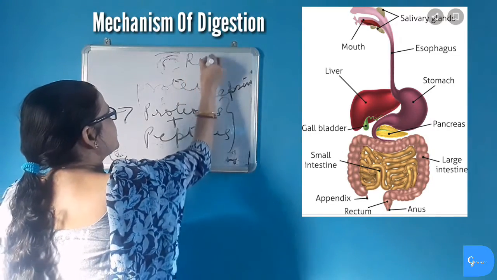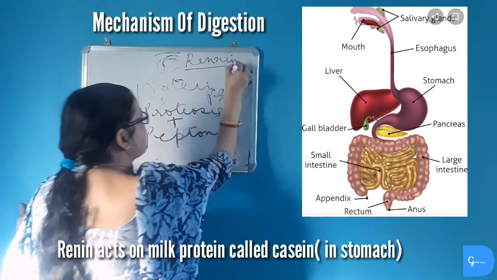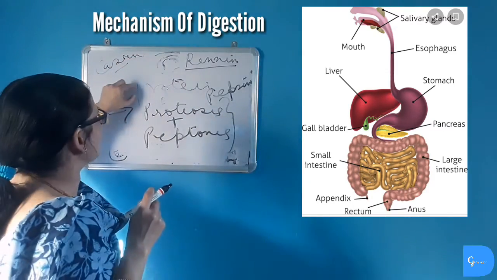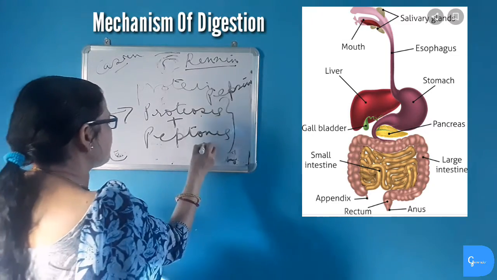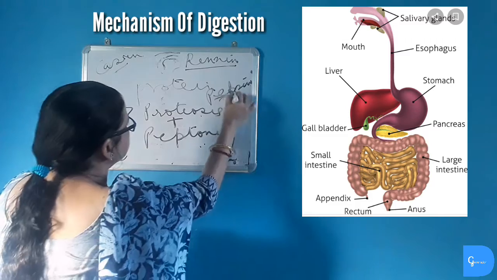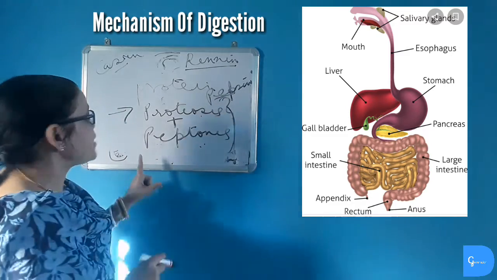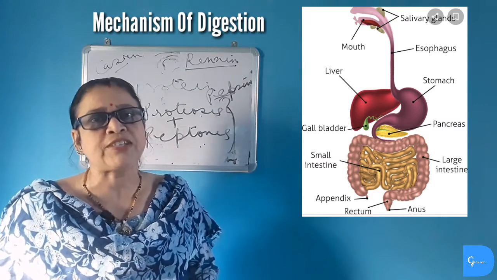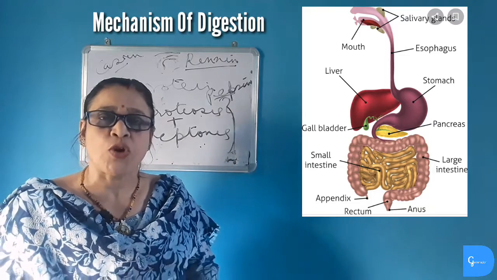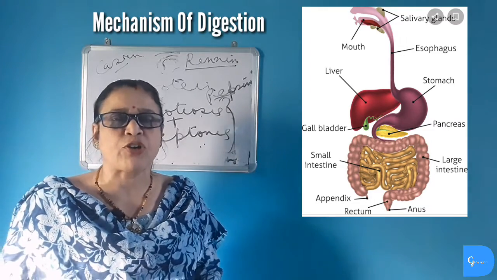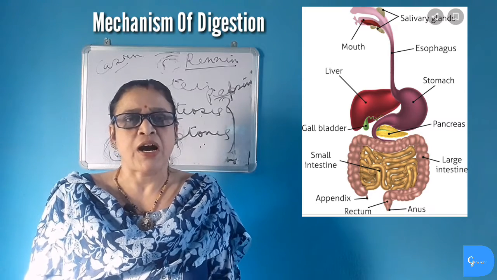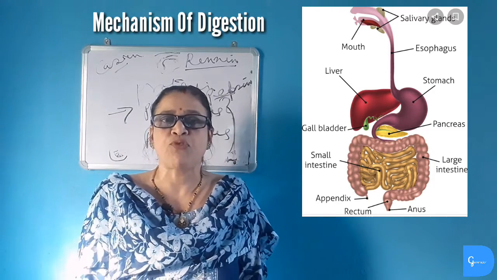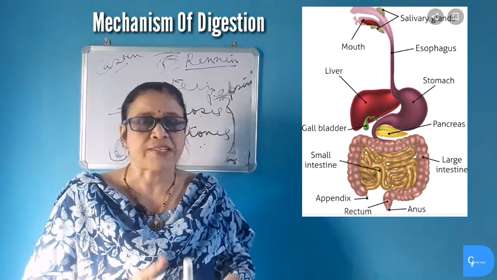Another type of enzyme is present in stomach known as renin. This renin enzyme acts on milk protein which is known as casein. So the complex protein are broken into proteases and peptones in stomach by the help of enzyme pepsin which acts in acidic medium. In stomach digestion of carbohydrate does not take place because in acidic medium carbohydrate digestion does not take place. So in stomach only protein digestion takes place. A little bit of gastric lipase is present which digests a little bit of fat, but main digestion of protein takes place in stomach. Now from stomach the food goes into small intestine. Small intestine has three parts.